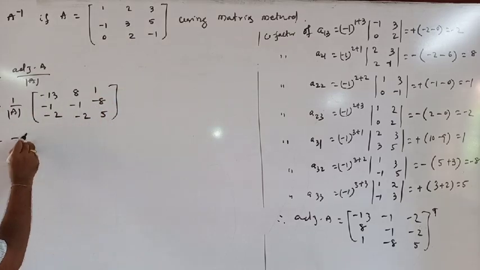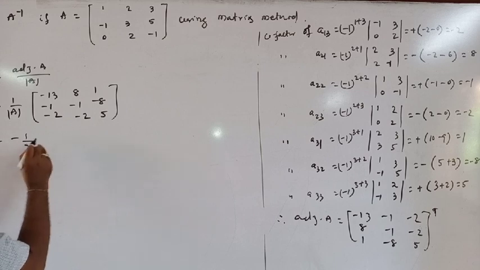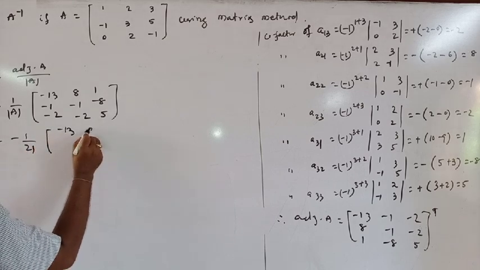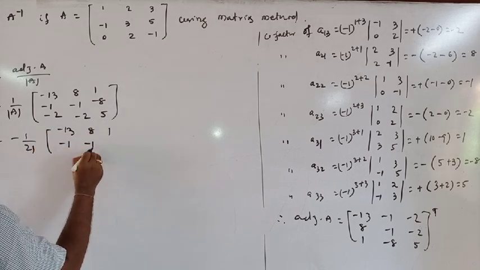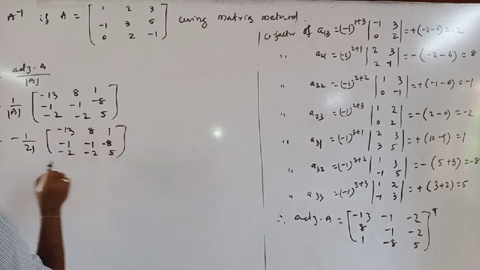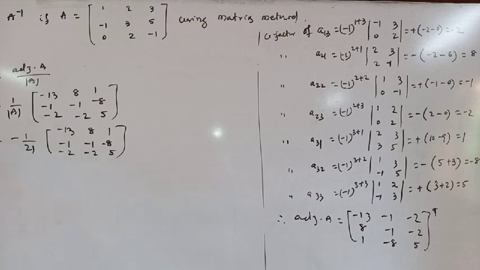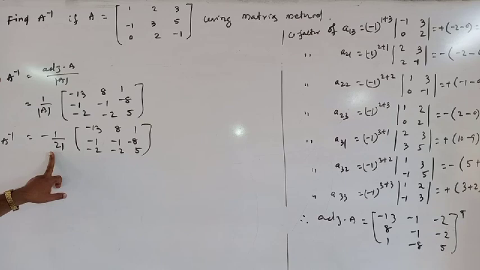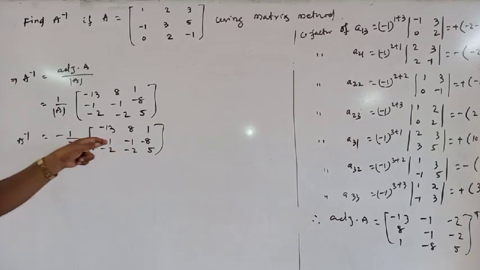So A inverse is equal to -1 by 21 into -13 8 1, -1 -1 -8, -2 -2 5. This is A inverse. Or you may multiply -1 by 21 with each element of the matrix.